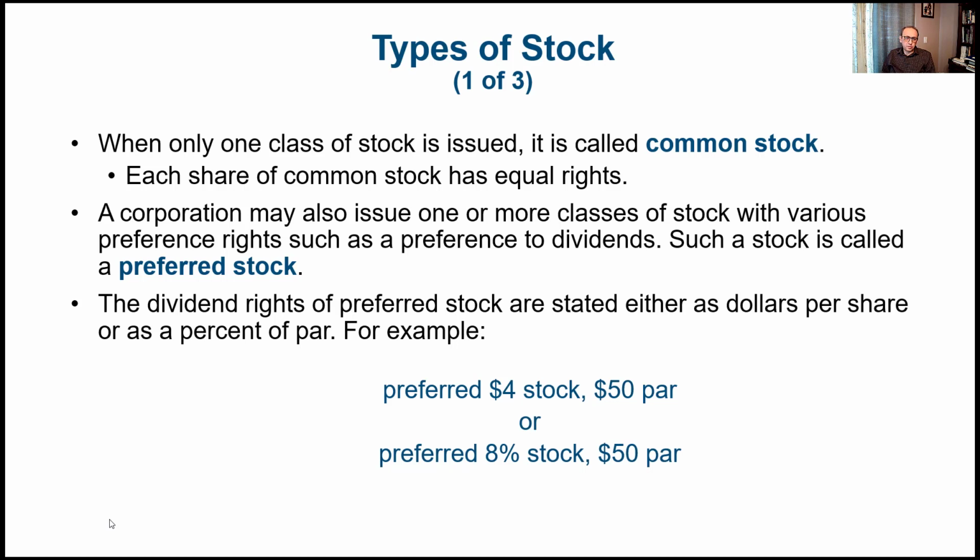So the dividend rights of preferred stock are stated either as dollars per share or as a percentage of the par value. So for example, we can say the preferred has a $4 stock, $50 par, which means that it pays $4 in form of dividends, or it can be said as preferred 8% stock of $50 par. So it means that it pays dividends of 8% out of the $50 par value, which is the same as $4.